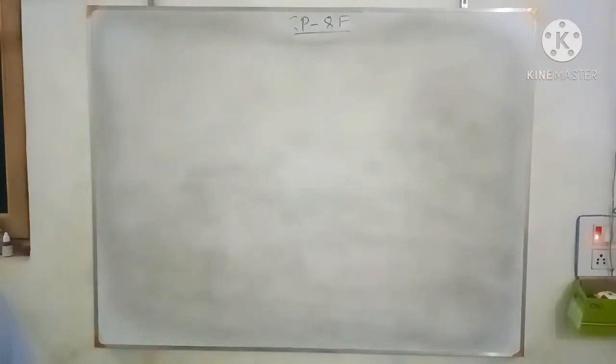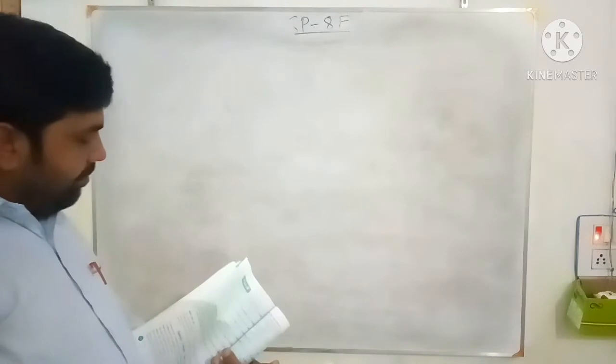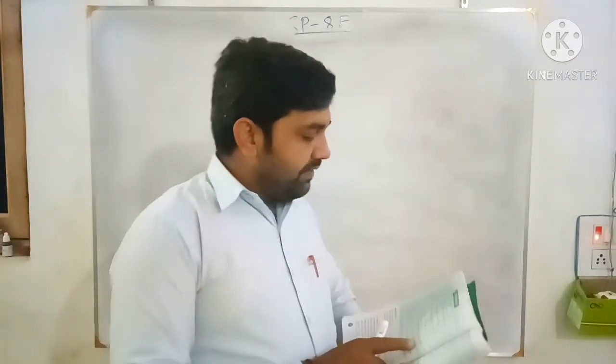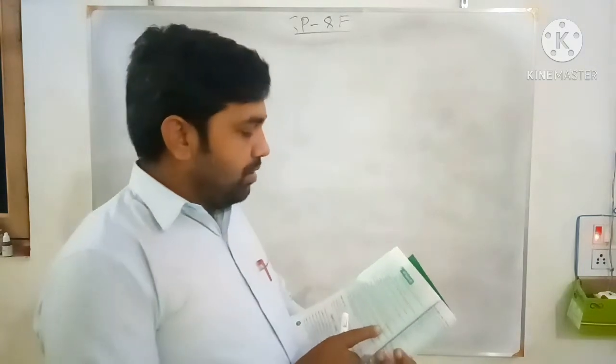Now see question number 2. In this, 10% is deducted from a bill. If 10% is deducted from a bill, rupees 7,200 remains to be paid. So how much is the bill?